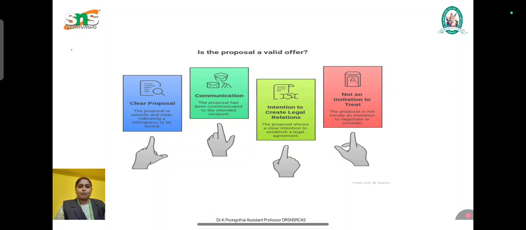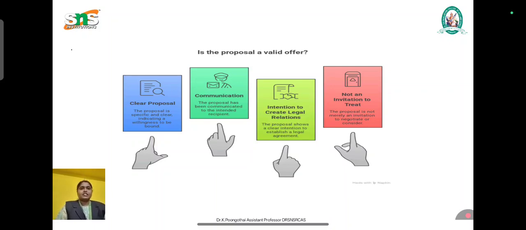An offer is a proposal made by one party, the offerer, to another party, the offeree, expressing the willingness to do or not to do something with the intention of obtaining the consent of the other. So that is an offer. For an offer to be valid, it should be clearly proposed, clearly communicated, and create an intention to create a legal relationship. These are the most important things in an offer.